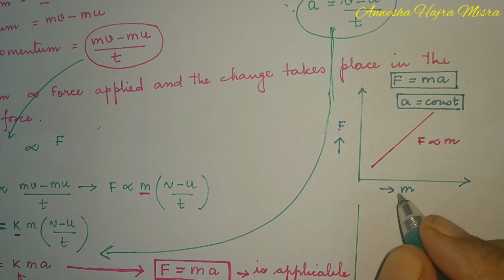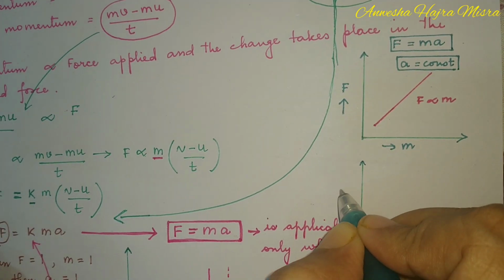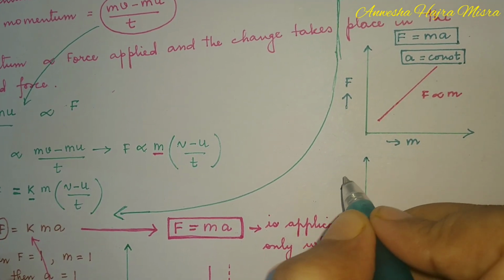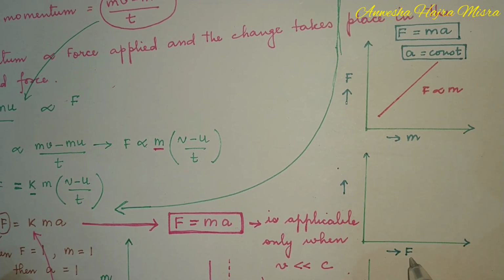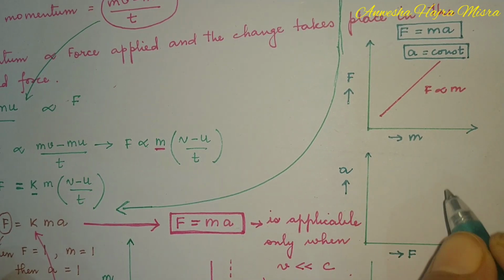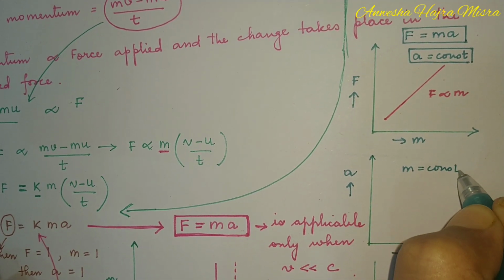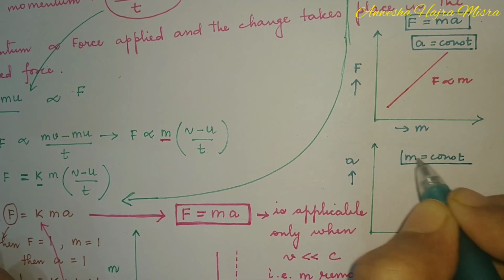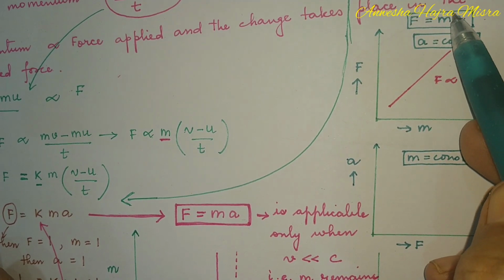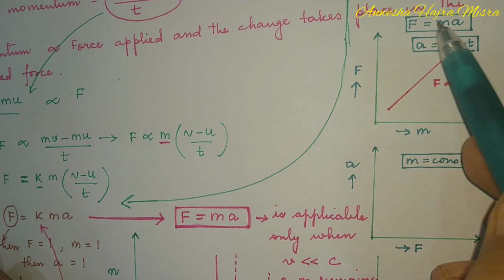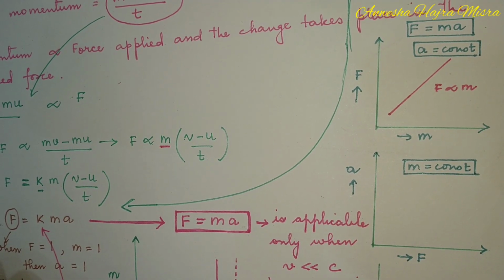Now suppose they have asked you to draw a graph of force in this direction and acceleration in this direction. Say mass is constant. Now what is the formula? F equal to ma. If mass is constant, force and acceleration are again directly proportional.